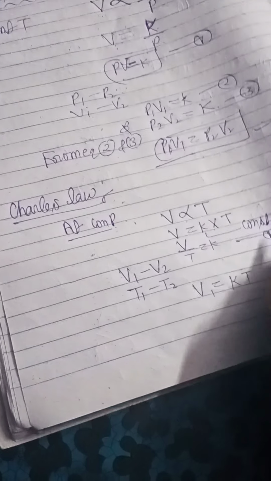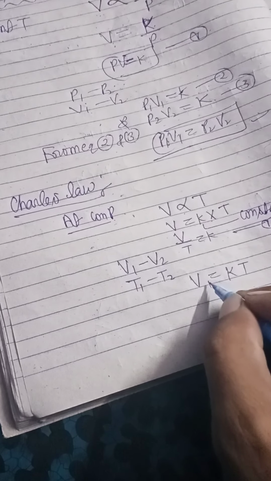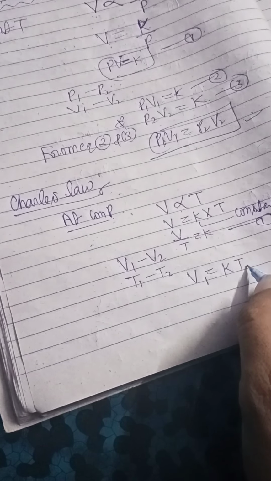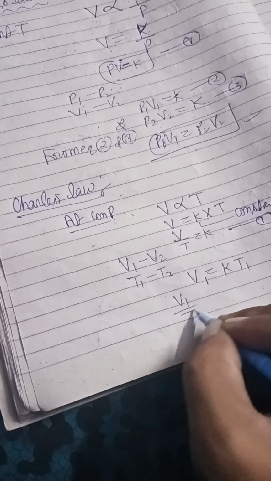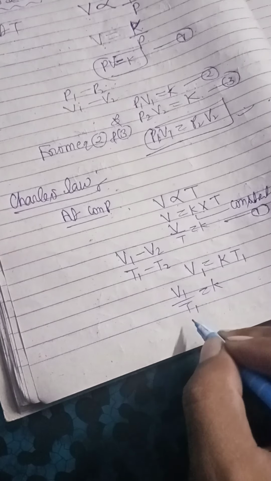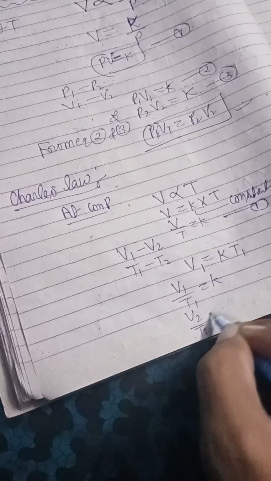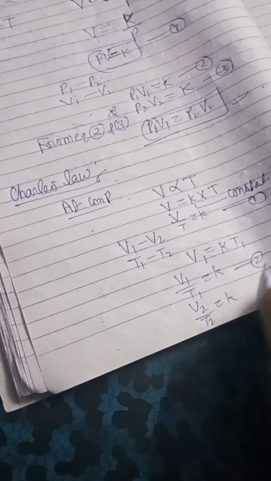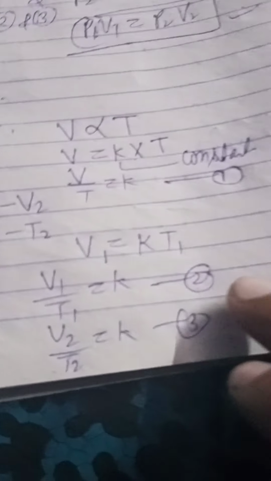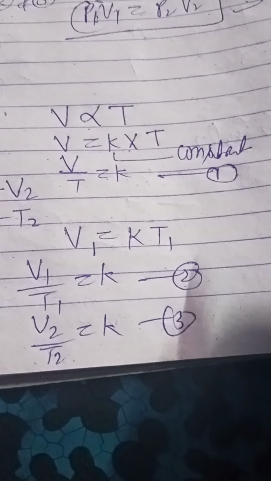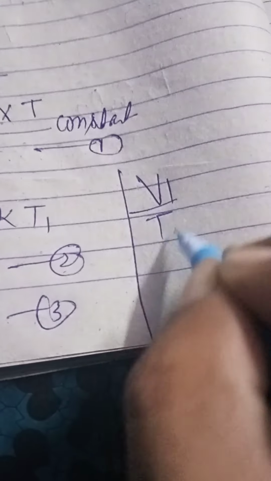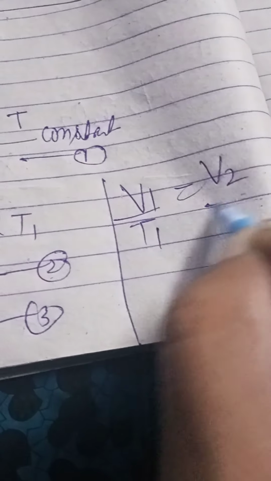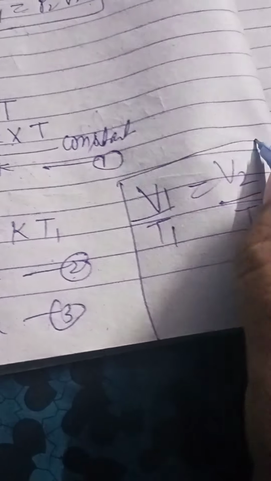This is equation 1. So from equation 1 we can say V1 upon T1 is equal to K, equation 2, and V2 upon T2 is equal to K, equation 3. From equation 2 and 3 we get V1 upon T1 is equal to V2 upon T2. This is Charles' law.